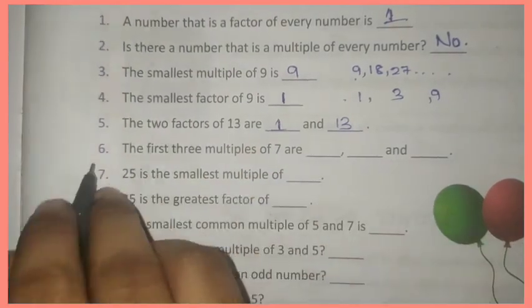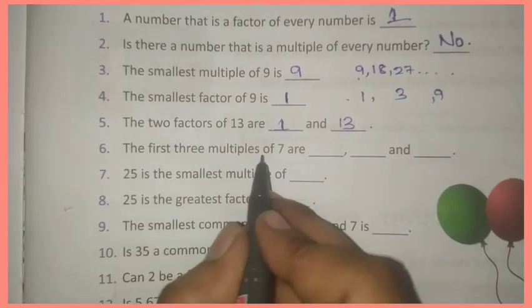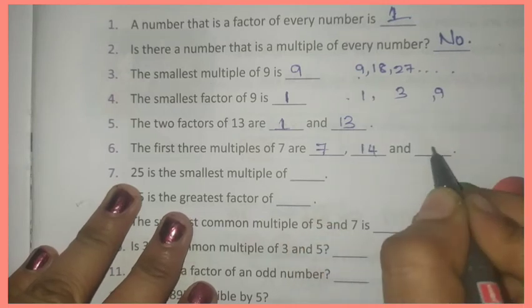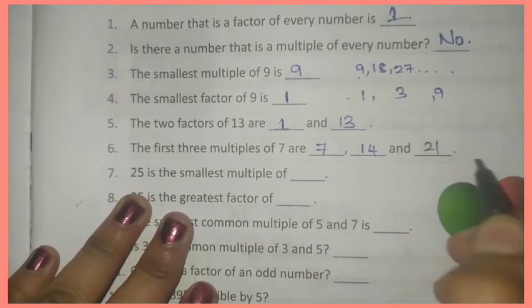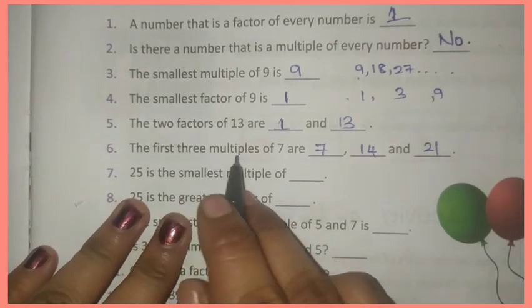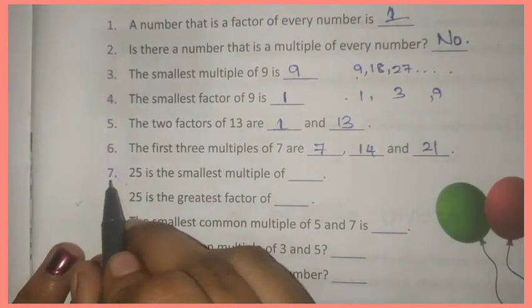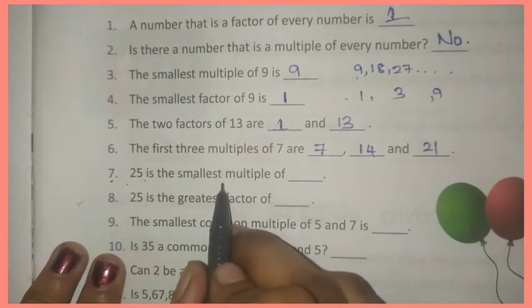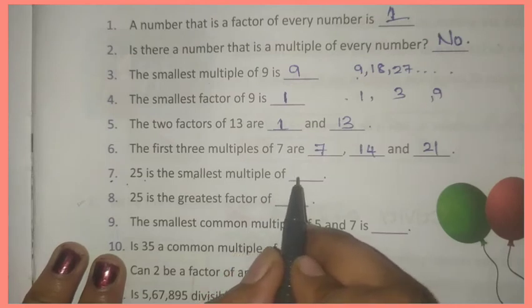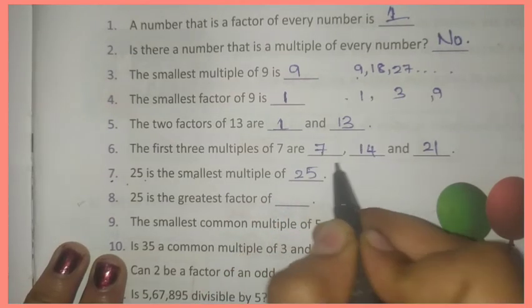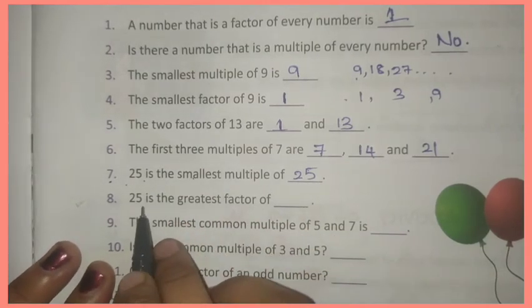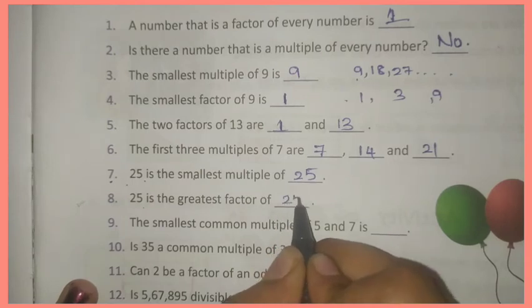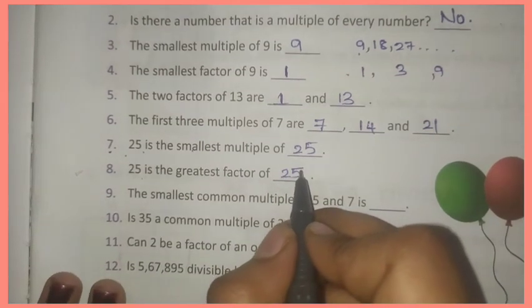Okay. Next, sixth question. The first three multiples of 7 are 7 ones are 7, 7 twos are 14, 7 threes are 21. Okay, these are the first three multiples of 7. Next, seventh question. 25 is the smallest multiple of 25 only. Okay. Next, 25 is the greatest factor of itself. A number is the greatest factor of itself. Okay.